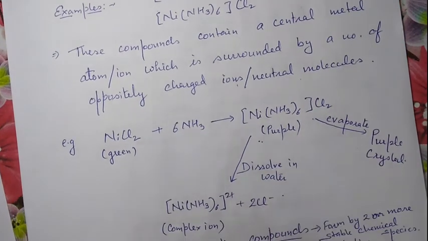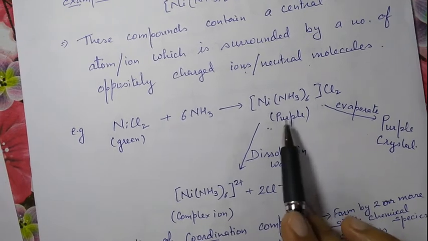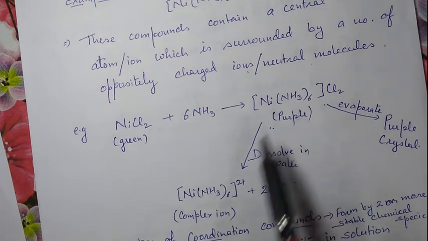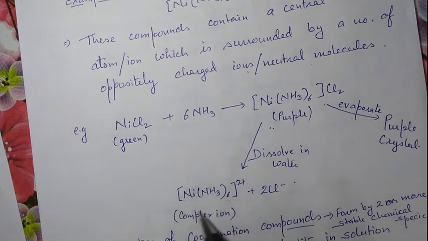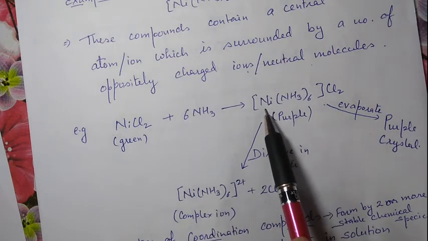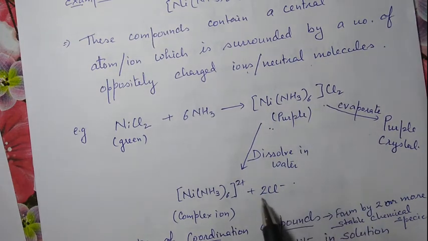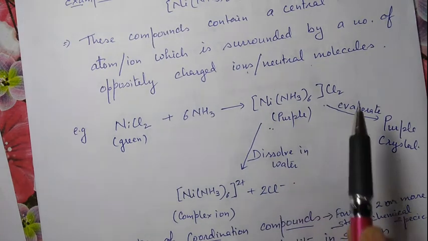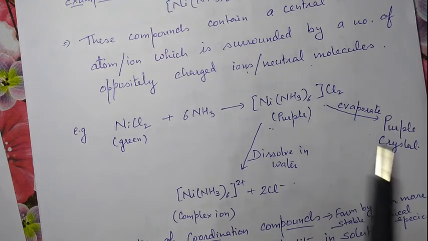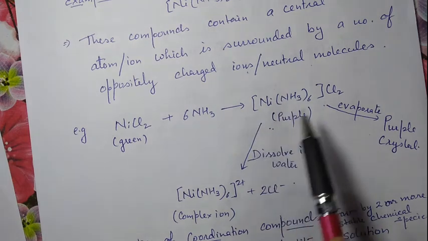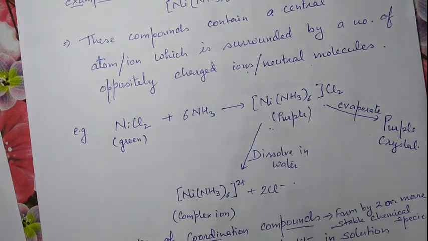When dissolved in water, it can't give all its ions. This NH3 will remain intact with this Ni. It will give only 3 ions, that is, 2 chloride ions and the complex ion. These chloride ions are ionizable, but ions or molecules present inside this sphere will not ionize.